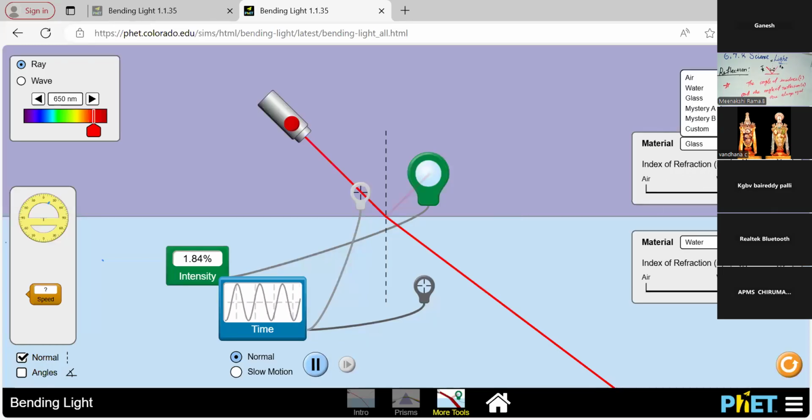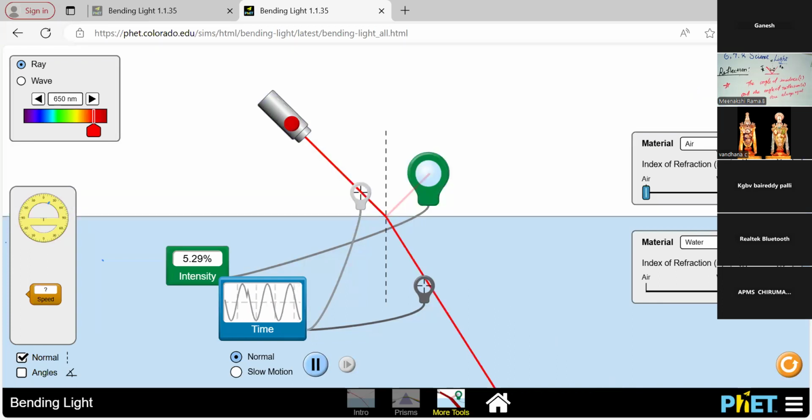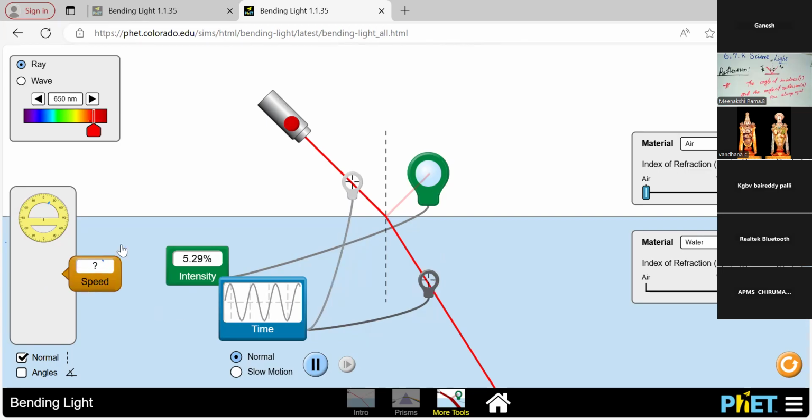And then the air part, air medium to water medium. How is the speed? The speed changes here. And then I'm going to the time. This is the time observation. This is the speed part. How is the speed?